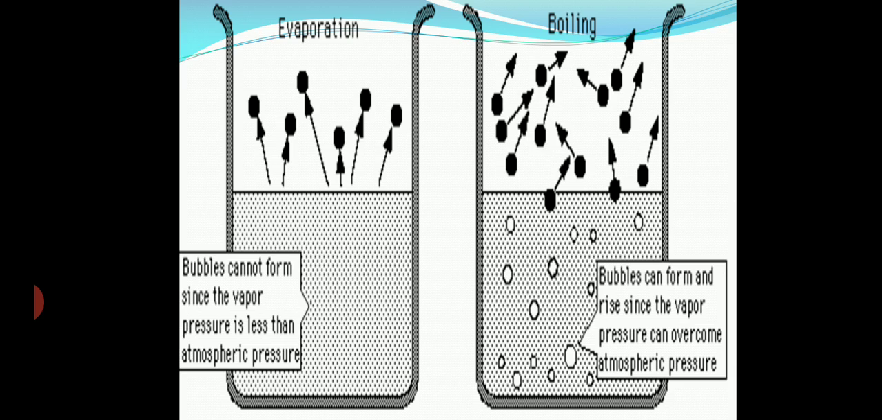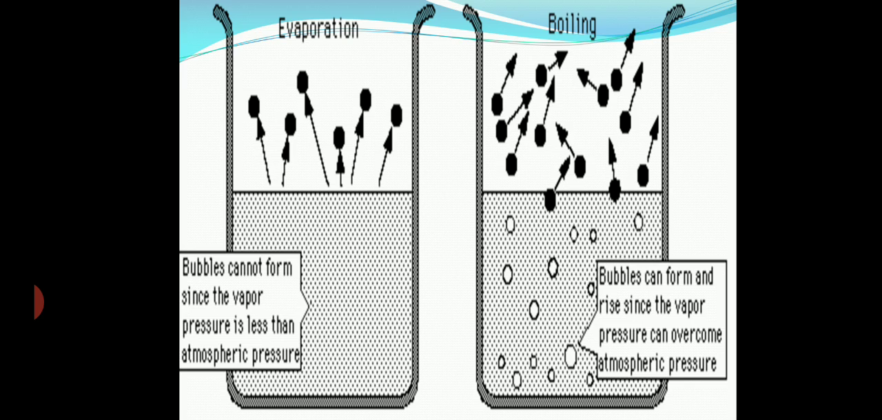Evaporation and boiling are two same things as per our knowledge, but the science says that it is different. Evaporation is related to the particles which are present at the surface, while boiling is related to the bulk, which means it is related to all the molecules which are present in the whole liquid.